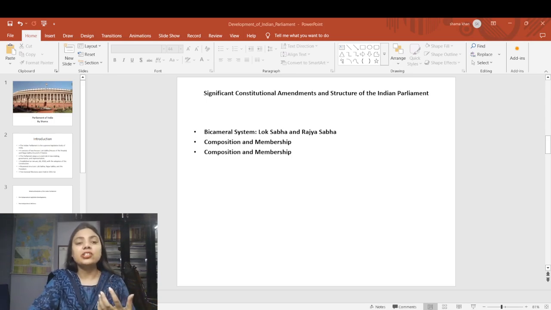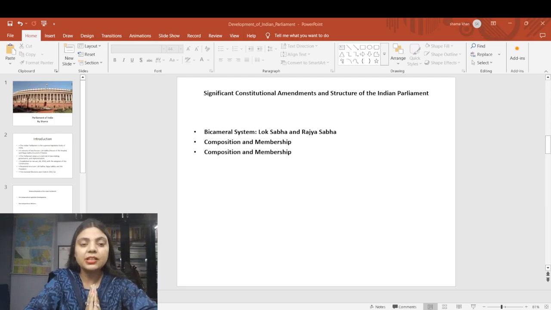If I talk about the structure of India's Parliament, then it consists of the President, the Council of State, that is Rajya Sabha, and the House of the People, that is Lok Sabha. This structure ensures comprehensive representation of the Indian populace and the states. Let's first talk about the bicameral system, that is Lok Sabha and Rajya Sabha. India follows a bicameral system, meaning it has two houses in its Parliament. The Lok Sabha, House of the People, is composed of members directly elected by the people, and Rajya Sabha, Council of States, consists of members elected by the Legislative Assemblies of States and Union Territories.